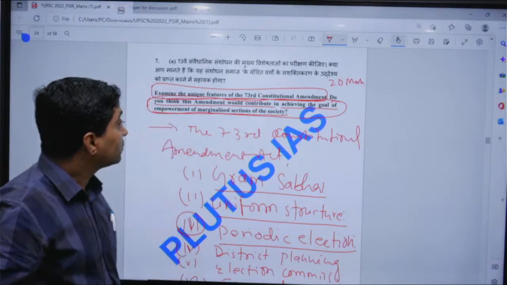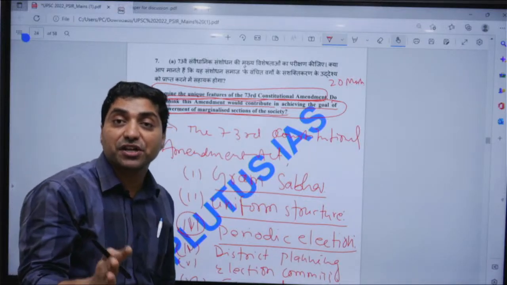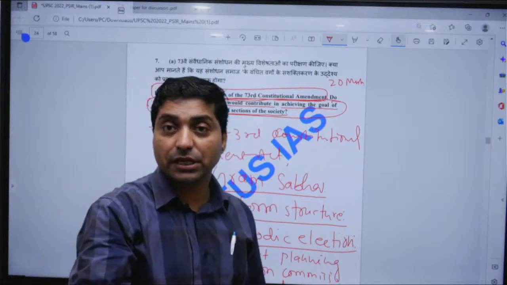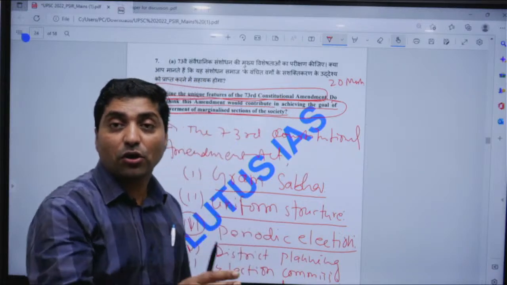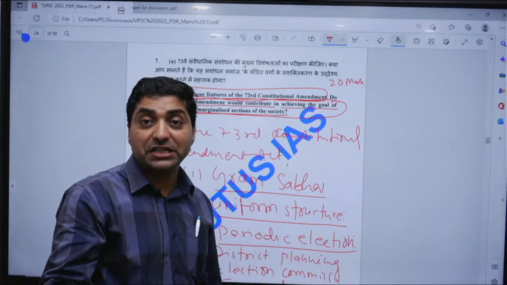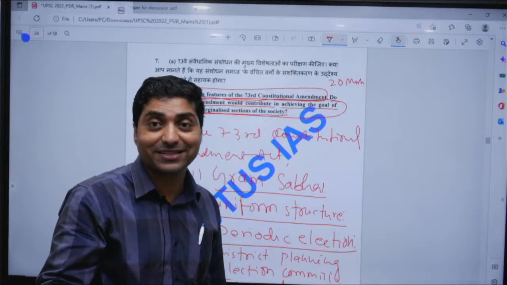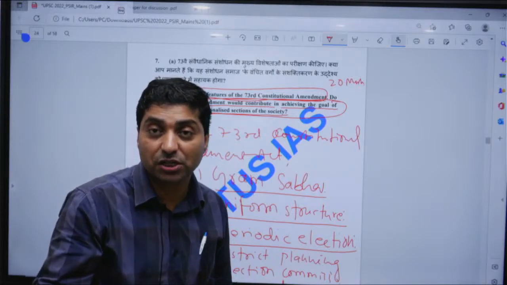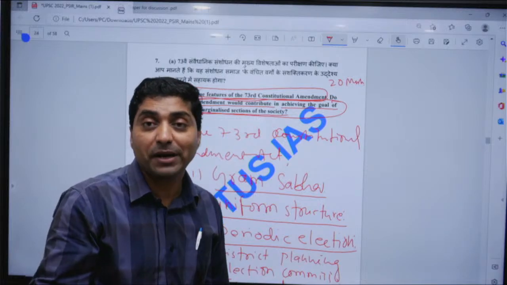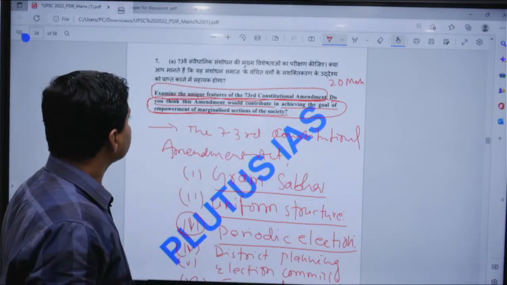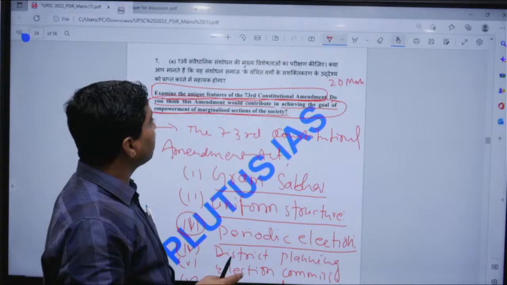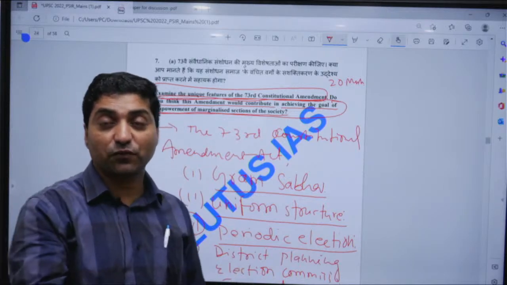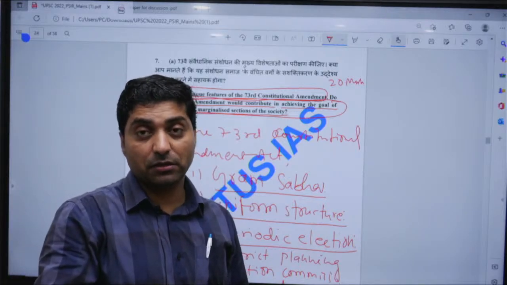And 33% reservation for women was secured, right? Later on, 20 states out of 28 gave 50% reservation to women in the Panchayati Raj, right? And the performance of women has been remarkable.